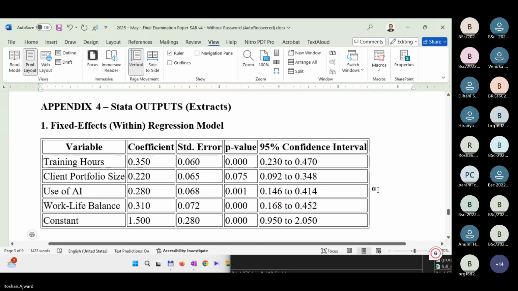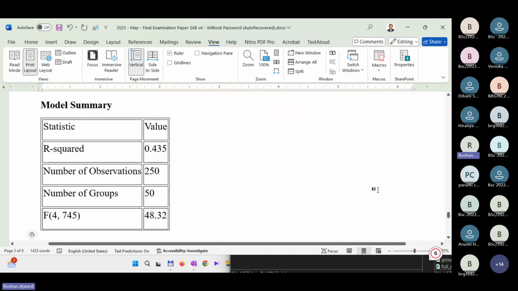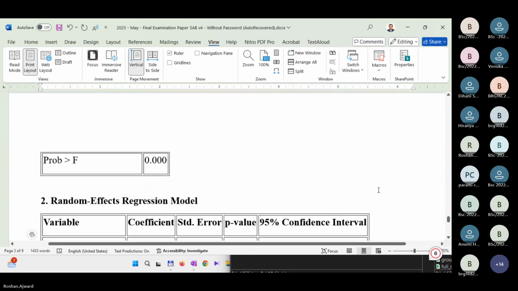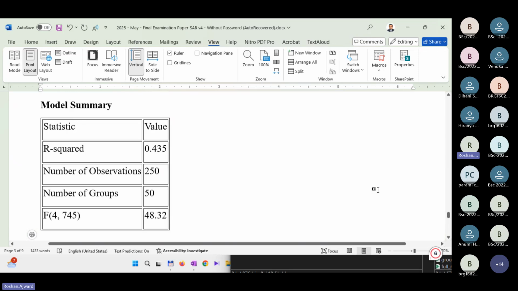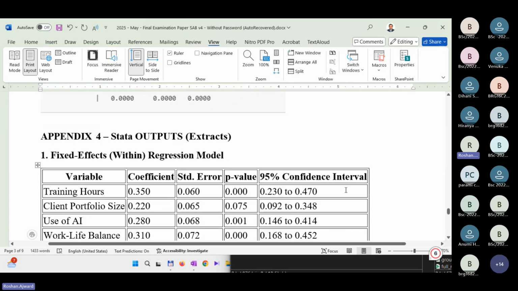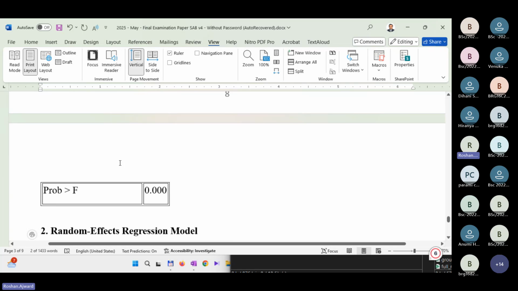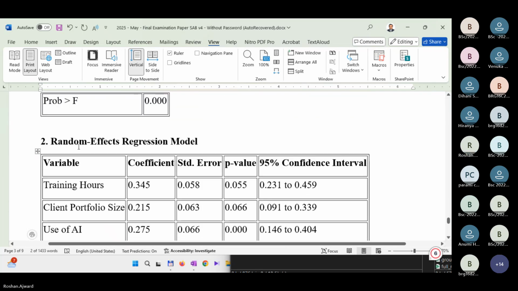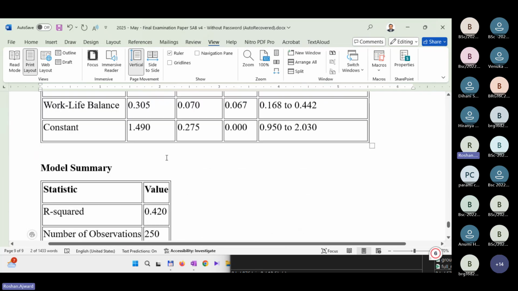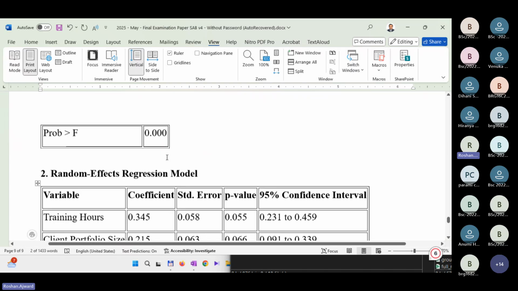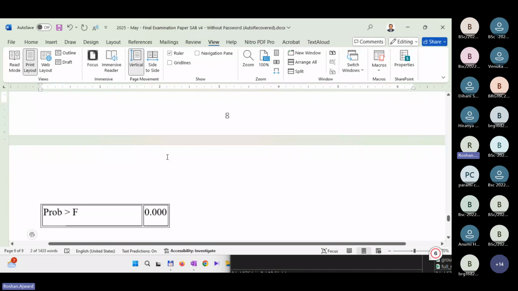Where do you need to look? This is the fixed effect regression, it's very clear. And then number 2, random effect. And some other analysis is there, which I'll come to later.